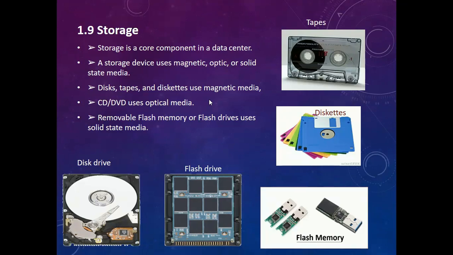Nowadays you are all dependent on pen drives, but CDs are also a storage device. CD or DVD uses optical media to transfer data. Removable flash memory or flash drives use solid state media, which is all used nowadays.